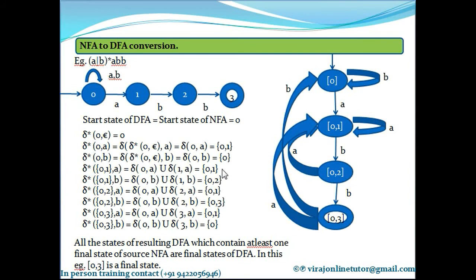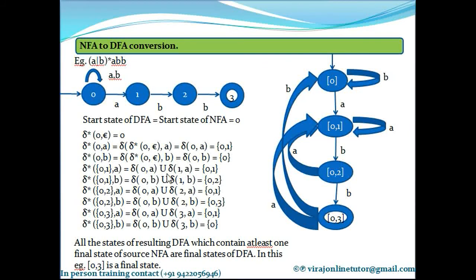So if you just see the unique states that you have found out while computing delta asterisk: first is 0, because the start state of your DFA is equal to the start state of NFA. That is my starting point, right? Then I had to compute delta asterisk of all new states that I get. So delta asterisk of 0 on A and B was my next step, and I found it out. Is there any other new state? 0 is already found out. 0, 1 is a new state. Since 0, 1 is a new state, my next step was to compute delta asterisk of 0, 1 on A and 0, 1 on B.